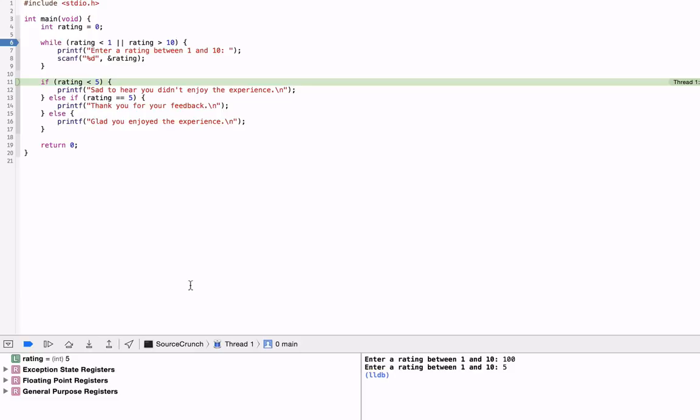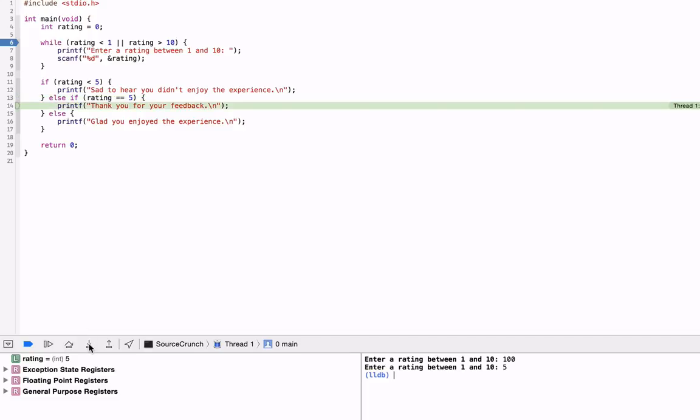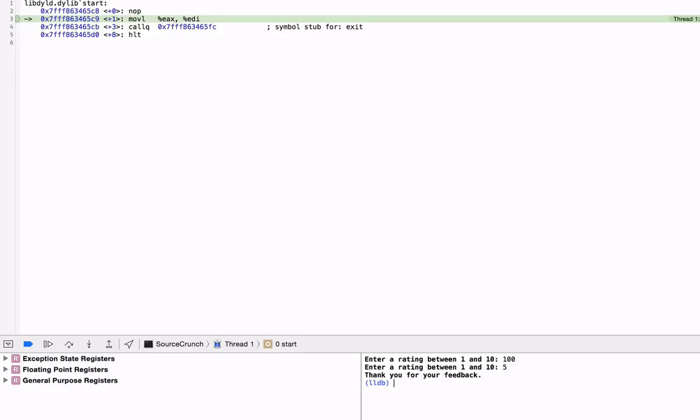We skip our while loop this time around, and then we head into our conditional branching, which in this case, yeah, we're going to hit this else if, we're going to go in here, we're going to printf that, and then we're going to go down to our return 0, just to end execution there.